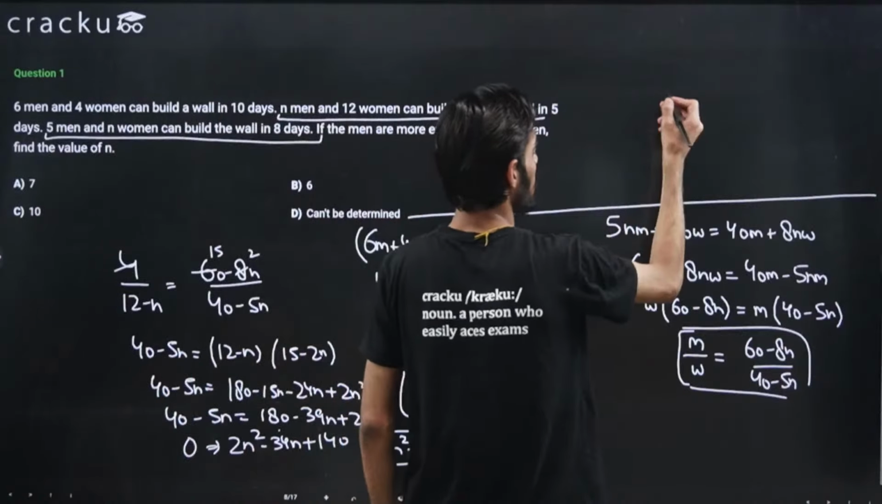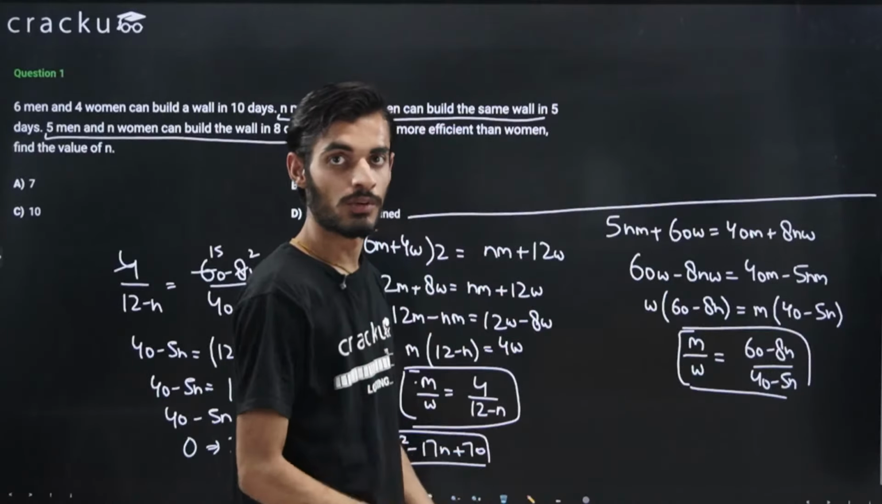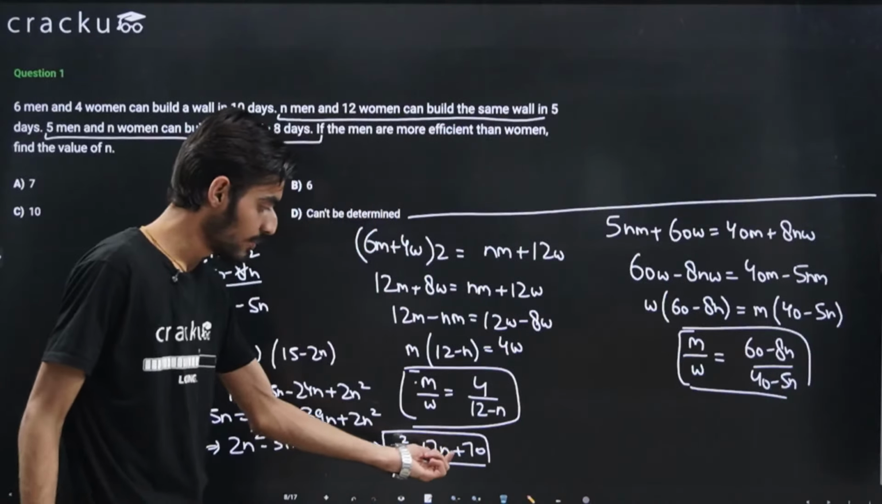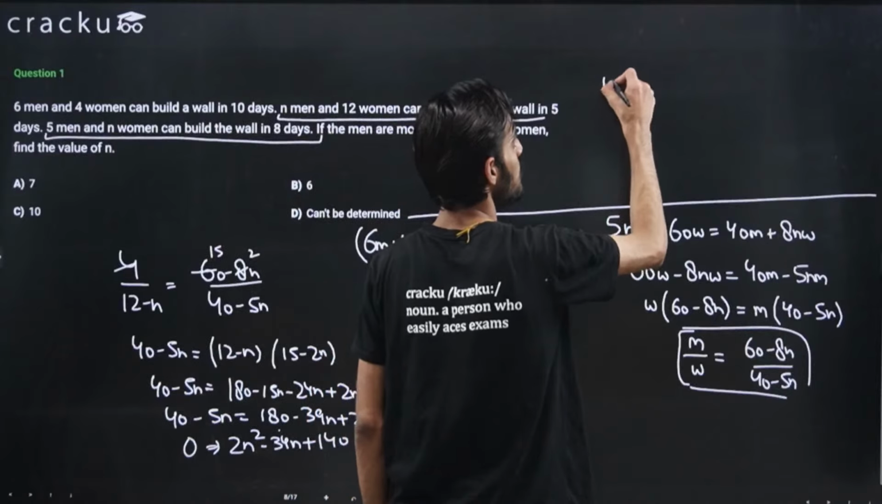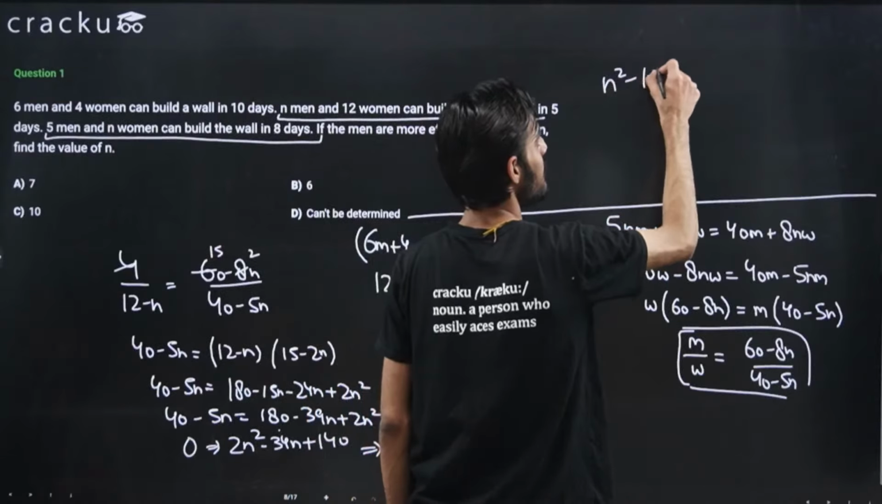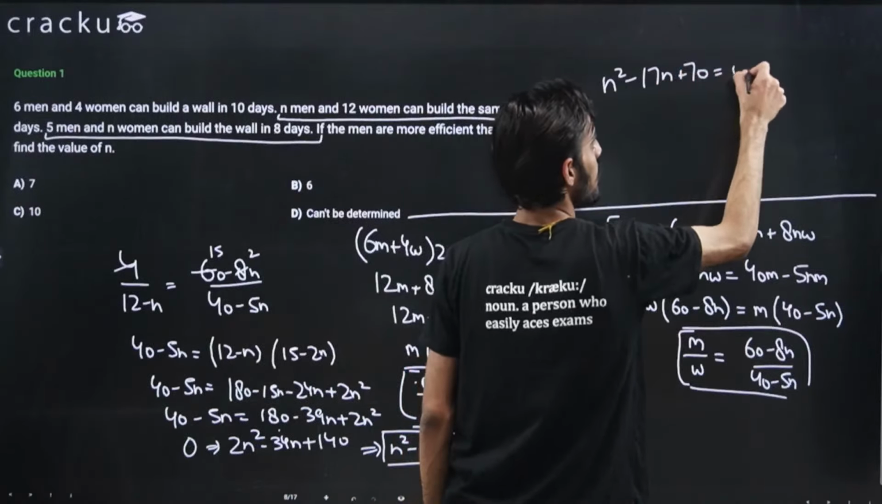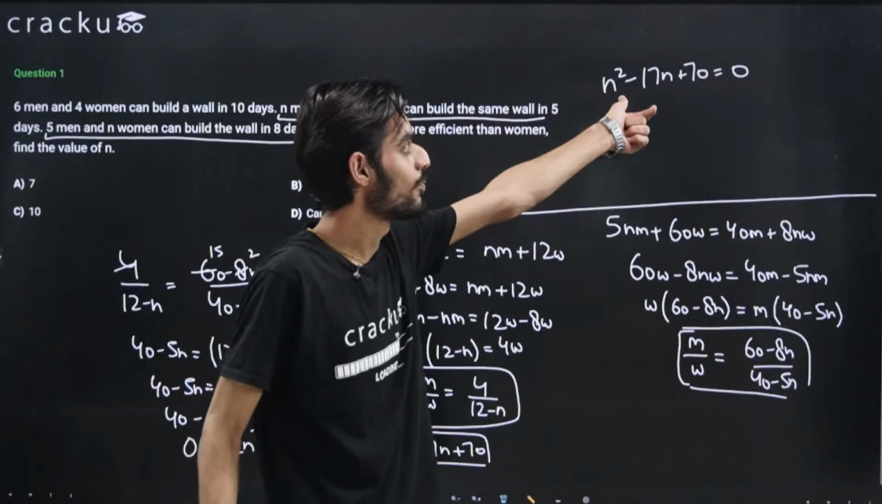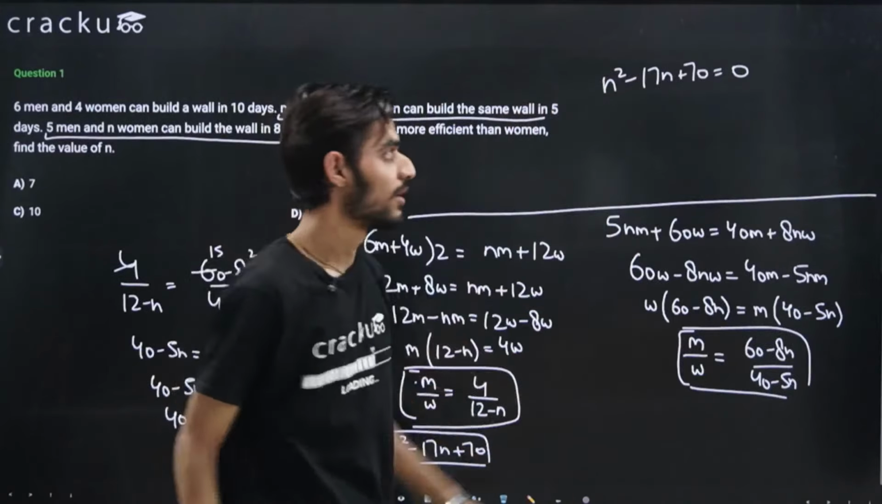Either you can use the formula, minus b plus minus under root b square minus 4ac, or you can just break the middle term, right? So we have got n square minus 17n plus 70 is equal to 0. You can break the middle term so that the product is equal to the product of the extremes, or you can use the direct formula.